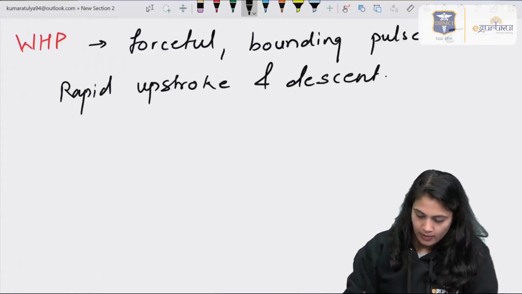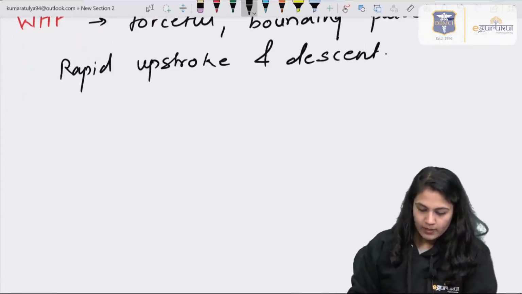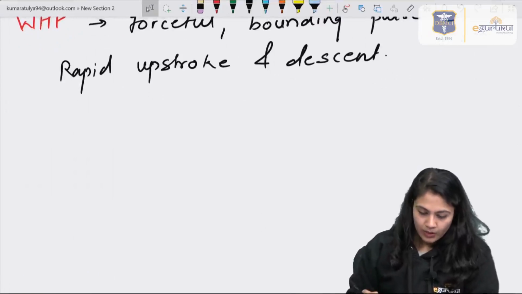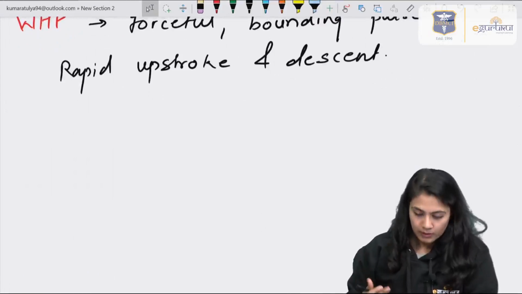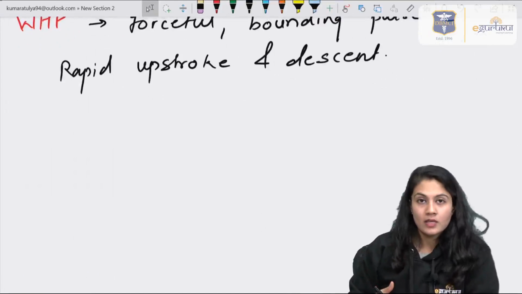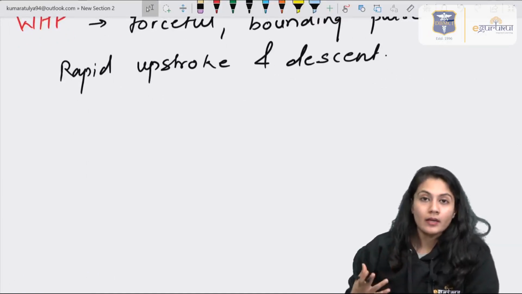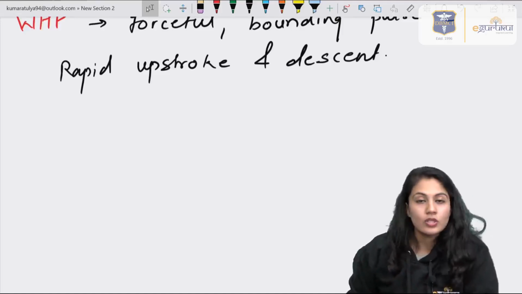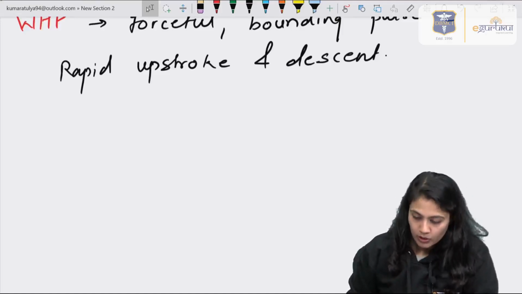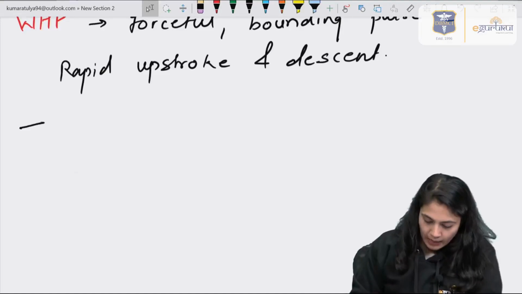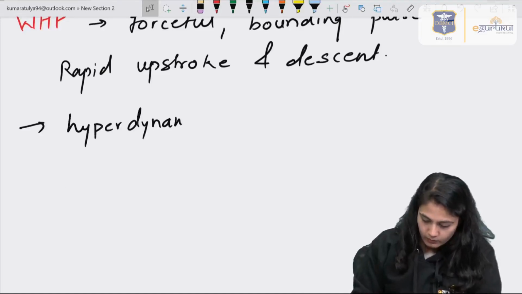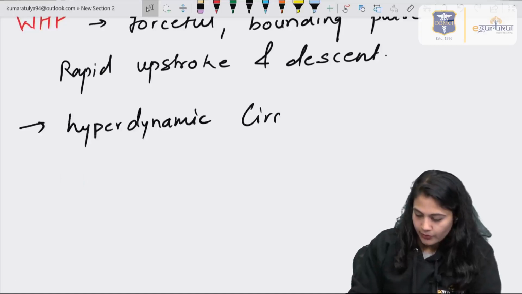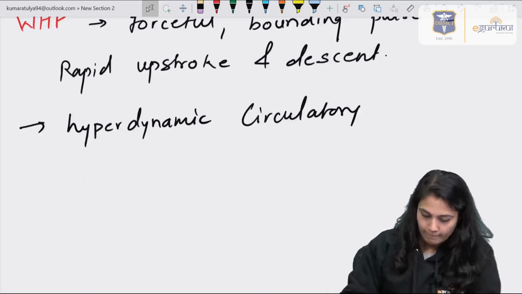As we know it is a forceful and bounding pulse, and there are different reasons for that. For example, as we discussed, pregnancy and exercise are the physiological conditions, and there are many pathological conditions also, that is, any hyperdynamic circulatory state can cause this.